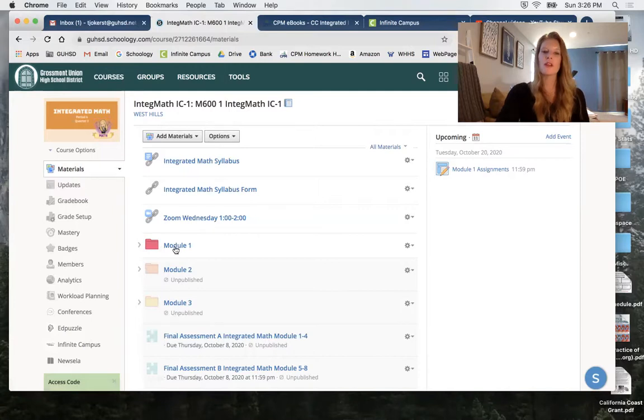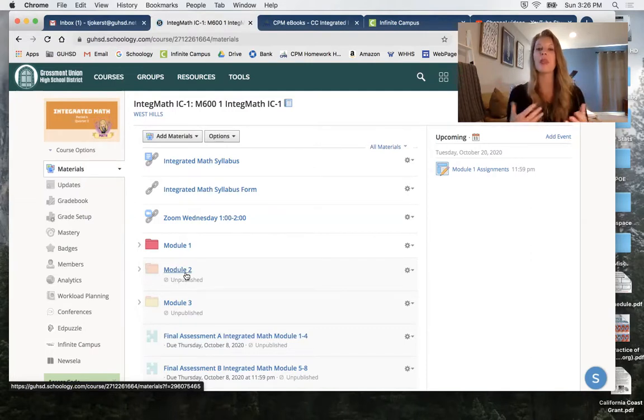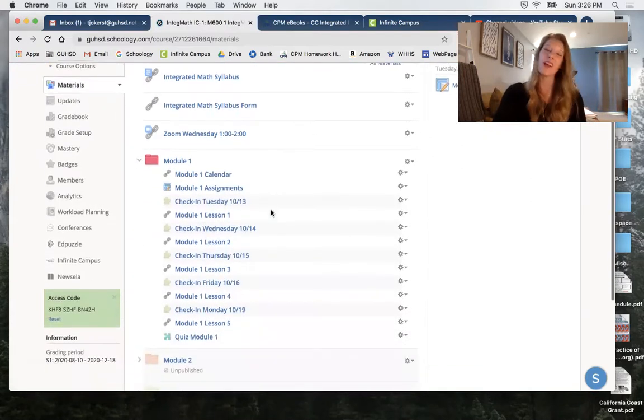The only one you are able to see at this point is module 1. I have the others all grayed out, so you're not seeing them every single week yet. It's a little bit too overwhelming if I do that. So on Tuesday, I will release the module, or actually it's already released now, but typically it will be released to you and you'll start working on Tuesday. The modules look like this.